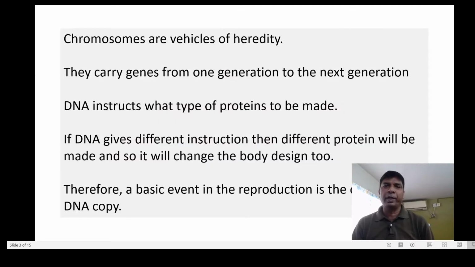Chromosomes are vehicles of heredity and they carry the genes from one generation to the next generation. And what are these genes? Genes are the blueprints of our life, and DNA instructs what kinds of proteins are to be made. If the DNA gives different instructions, then different proteins will be made, and what will happen? It will change our body design too. Therefore, a basic event in reproduction is the creation of a DNA copy.